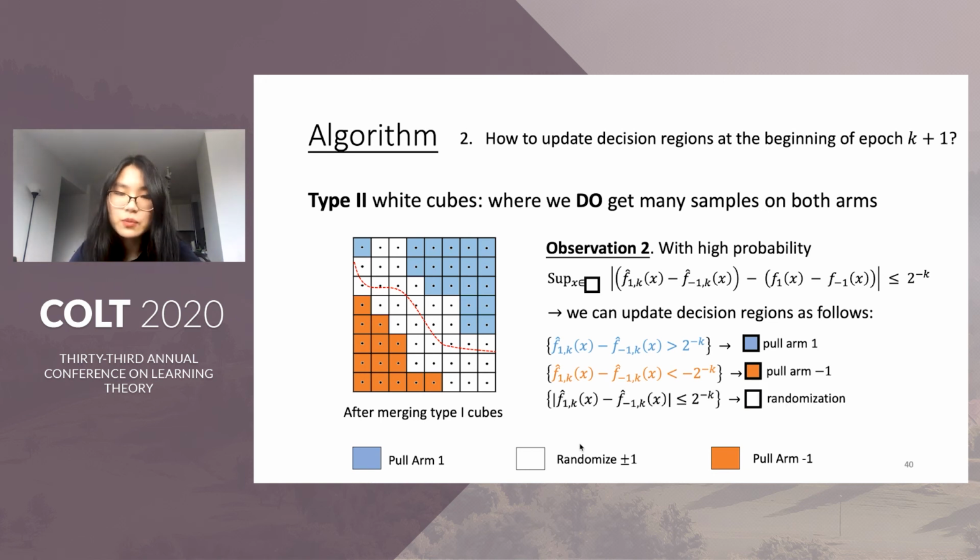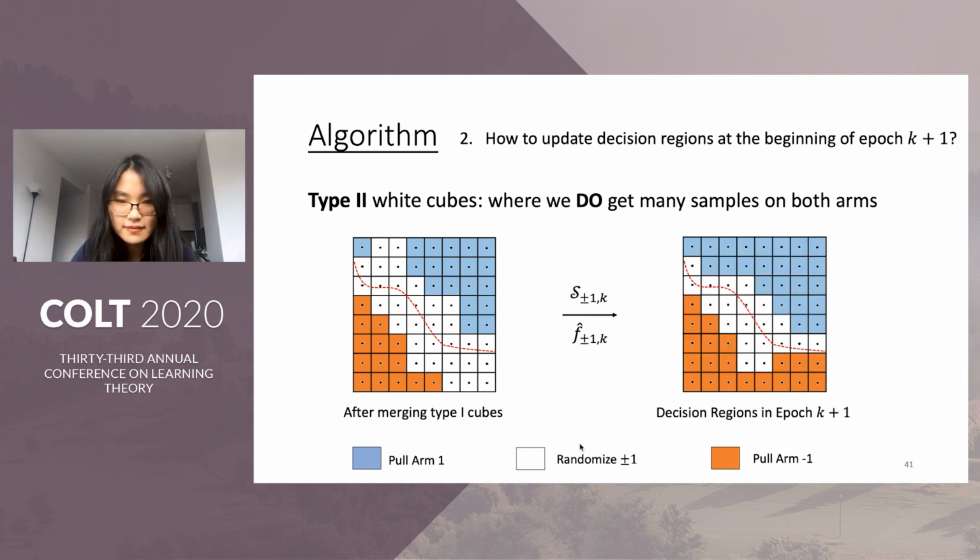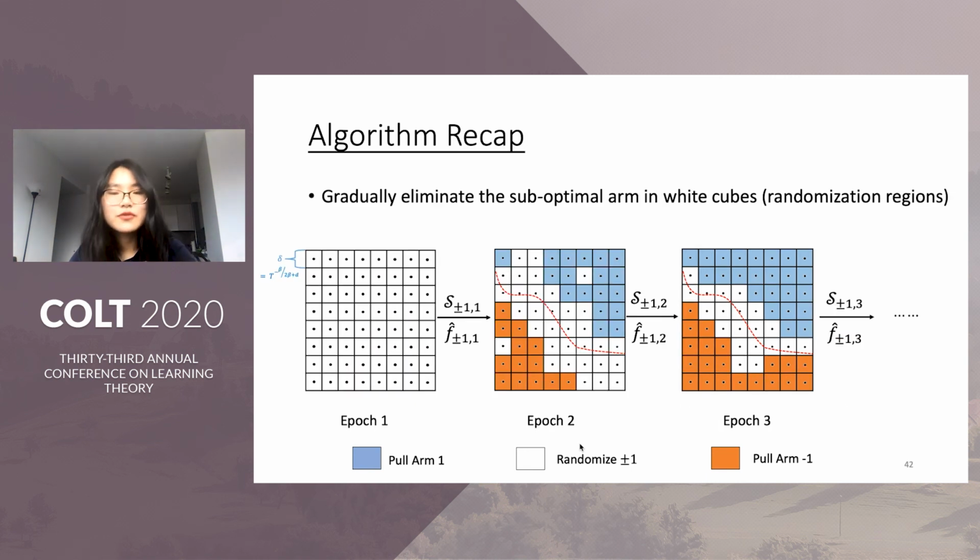Otherwise, if f hat 1 and f hat minus 1 are close in a cube, we're still not sure which arm is optimal, so we keep it in the white randomization region. In this way, we get the updated decision regions, where we see the white randomization region indeed shrinks. And we make decisions according to which region the xt falls into in the k plus 1 epoch. And this subroutine repeats again and again until we reach the end of the horizon, and that's our algorithm.